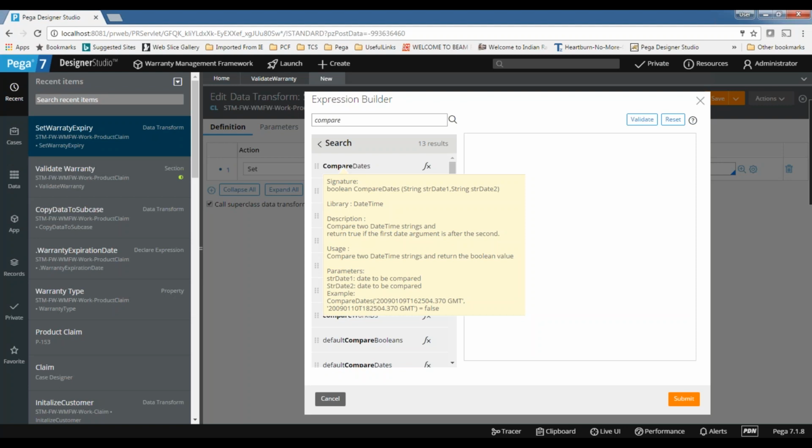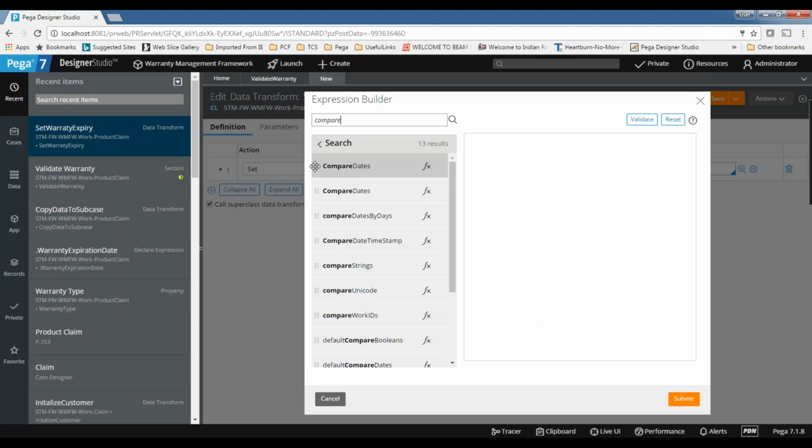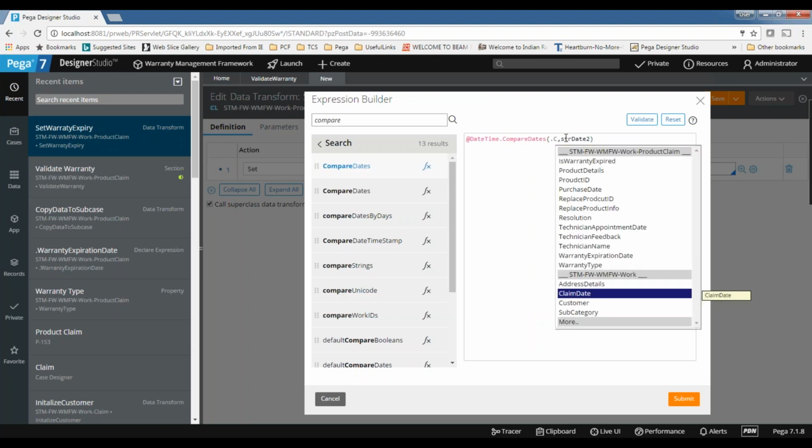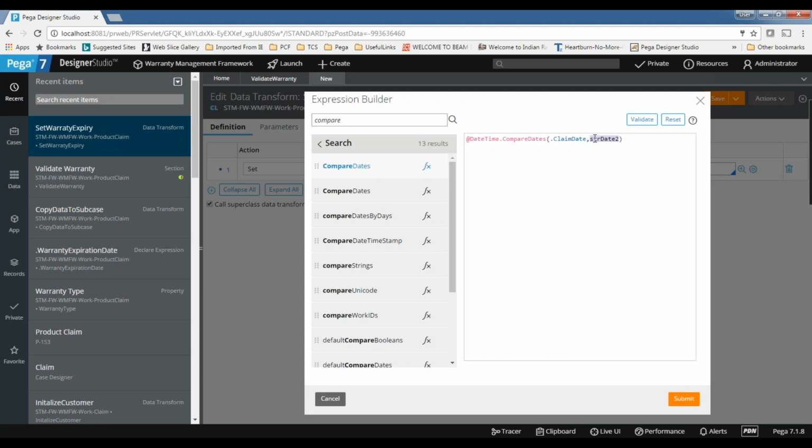Sorry, if claim date is after the warranty date. So let's take this one. So first date is claim date and second date is warranty expiration date.